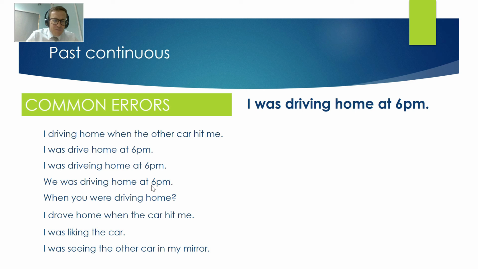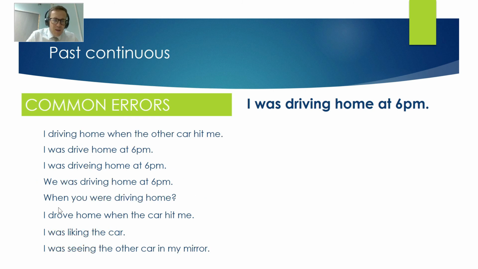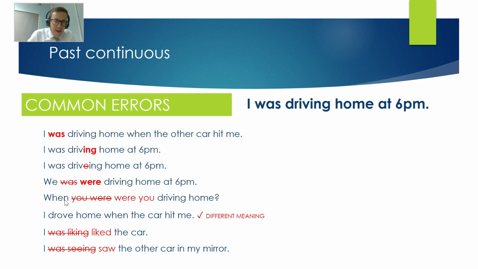We was driving home at 6 p.m. The problem is it's not was with we, we change it to were. We were driving home at 6 p.m. When you were driving home. This sounds okay to some people, but you remember you need to swap the you with the were for the question. When were you driving home?